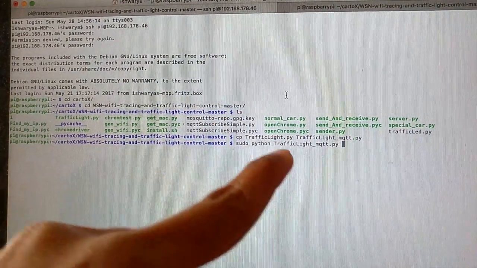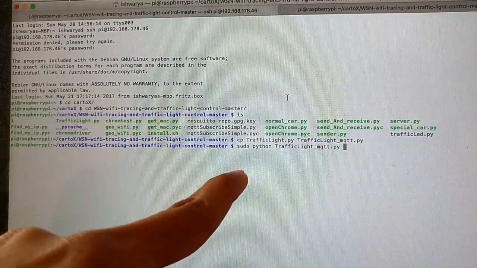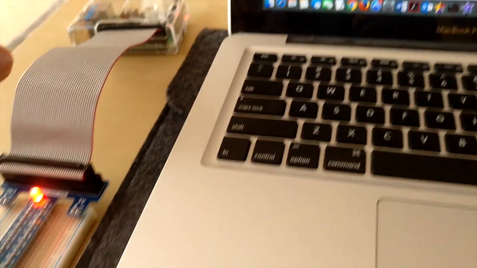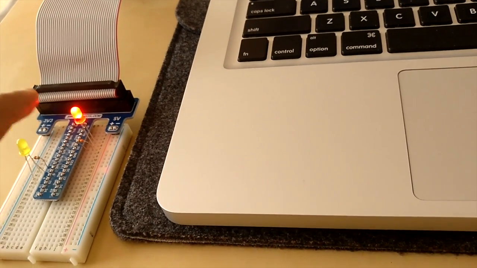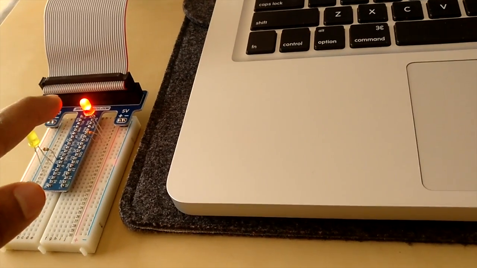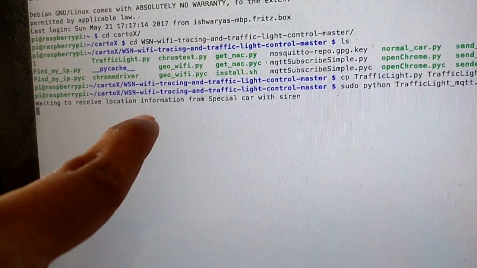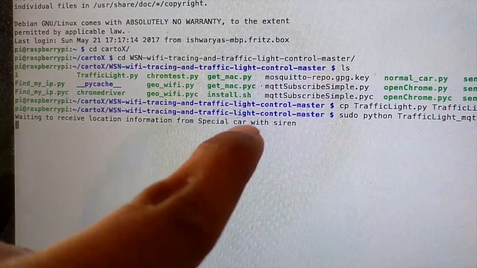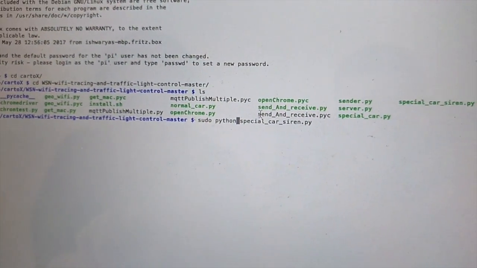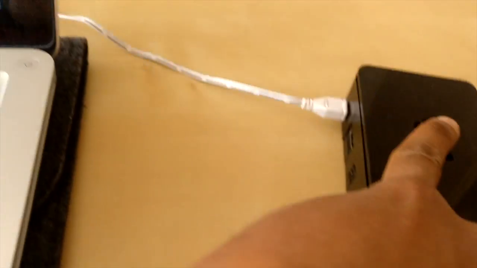Now I am running the subscriber, which is the traffic light. When I run this code, it waits to receive the location information from the special car, and the red signal is set on for the traffic light. You can see that the traffic light is waiting to receive the location information from the special car with siren. And now I go to the special car with siren GUI, which is this Raspberry Pi, and I try to